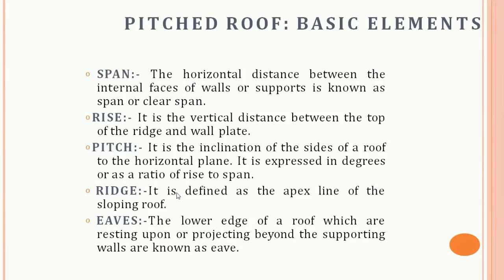Then next is the ridge. Basically it is the apex line of a sloping roof. Then after that the pitch, which is the inclination of the sloping roof. Next is the eaves. The lower edge of the sloping surface of a roof is known as the eaves.